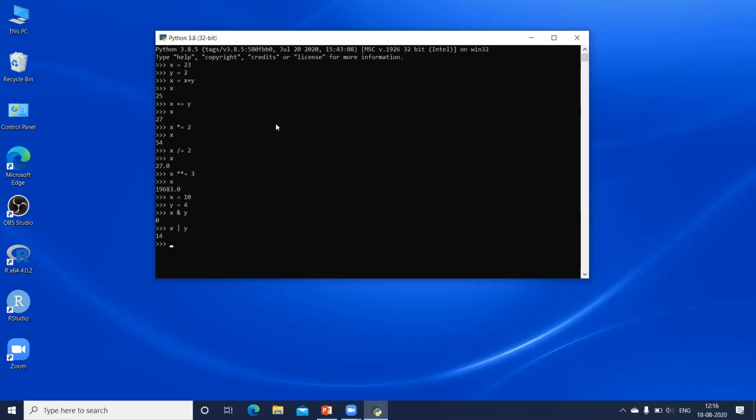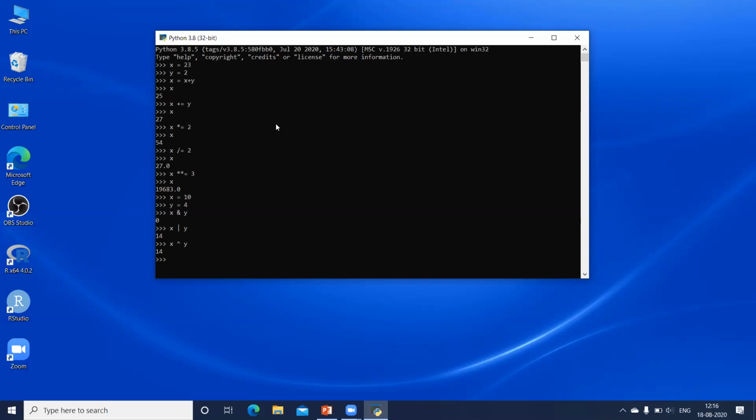Then we also have a bitwise XOR. It is given by a different symbol. So X and this caret sign is my XOR, and I give Y here. You get the answer 14 here.